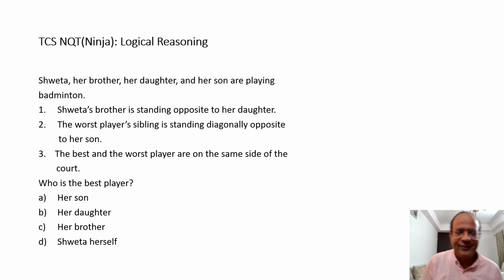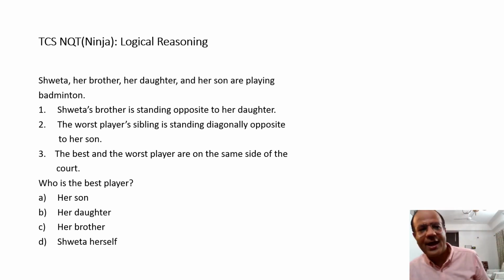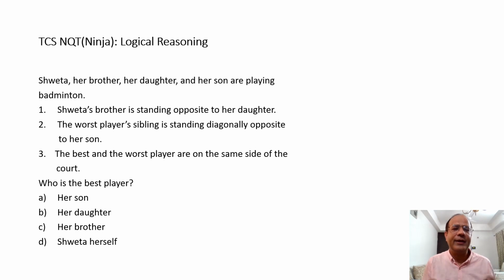Okay, so this is a really interesting question, and you are definitely going to get it for logical reasoning. Such questions are always going to be there. So let's have a look at this. What does it talk about? It says Shweta, her brother, her daughter, and her son are playing badminton. Okay, there are 4 people playing a doubles match. And what is the condition given? Shweta's brother is standing opposite to her daughter. Okay, so let's try to make it.